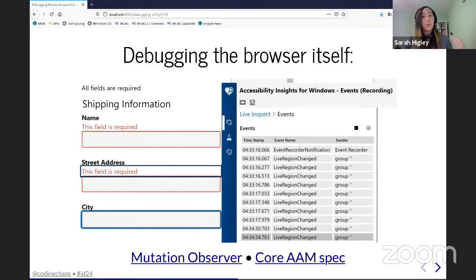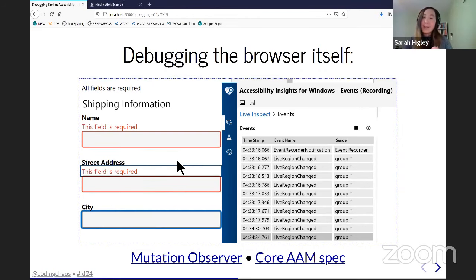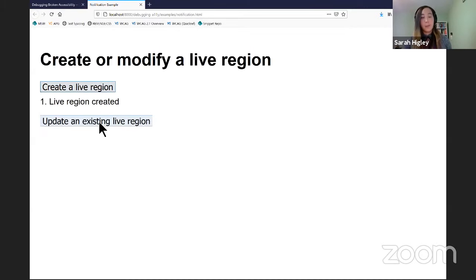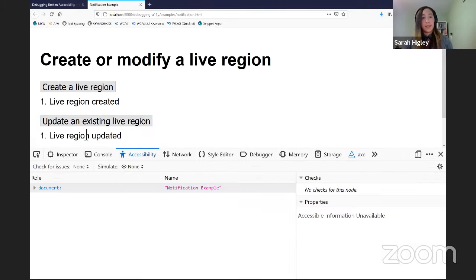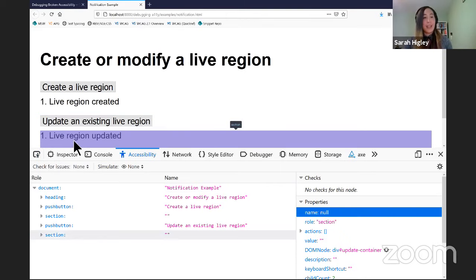Before doing that, though, what I usually do is open the offending page in the browser. In this case, I've made a simpler example for ease of demonstration, where I've made a couple of buttons that will just create a live region on demand. The very first thing I'll do, which I almost always do, is just inspect the thing and make sure that it has the correct roles and attributes.